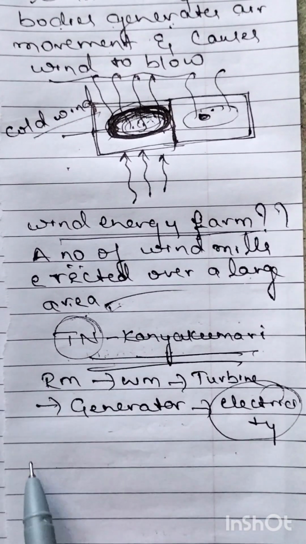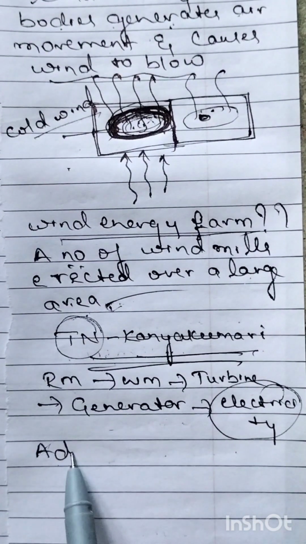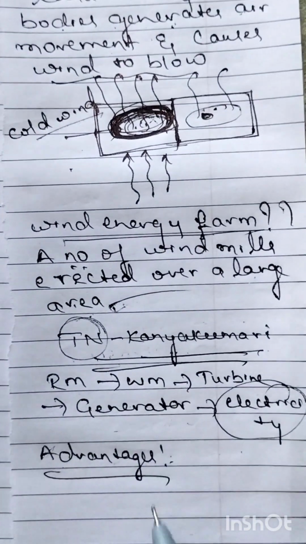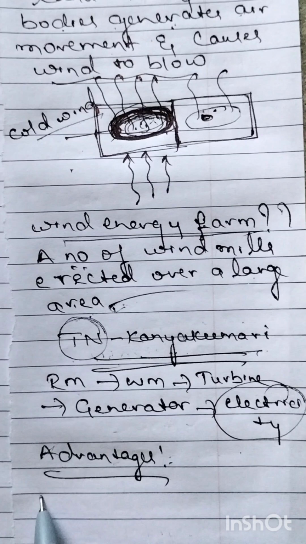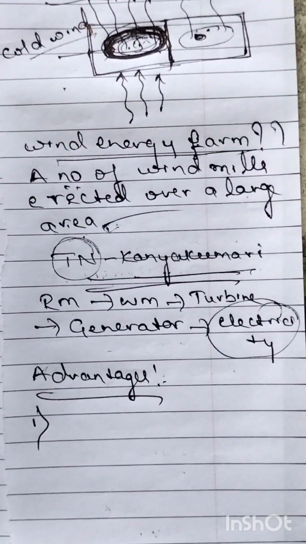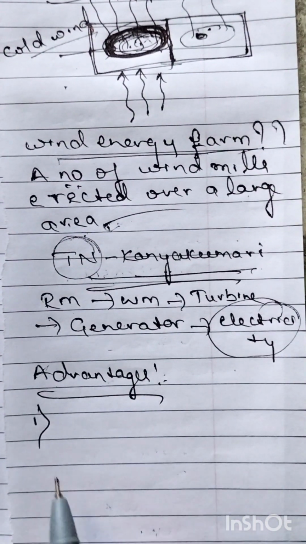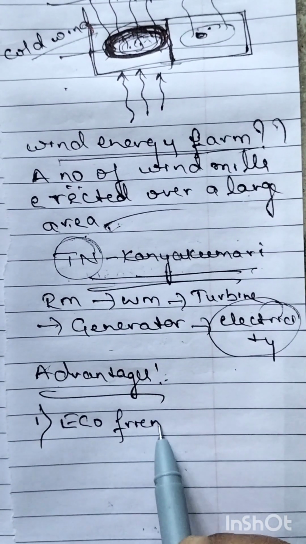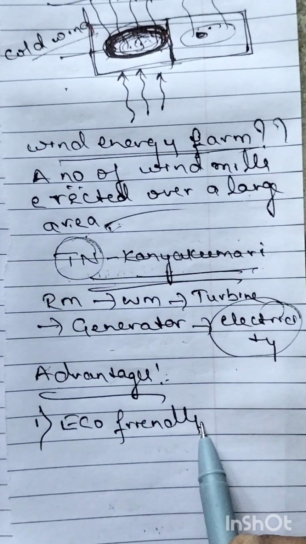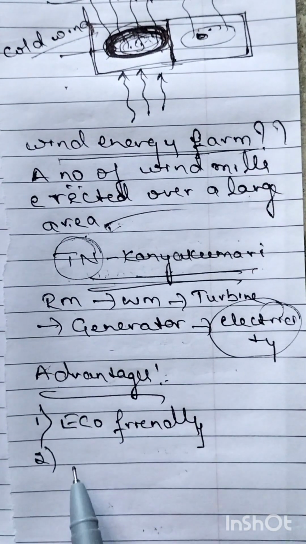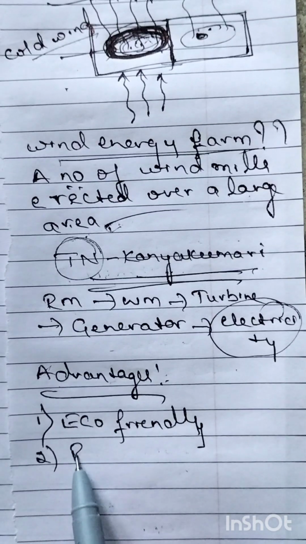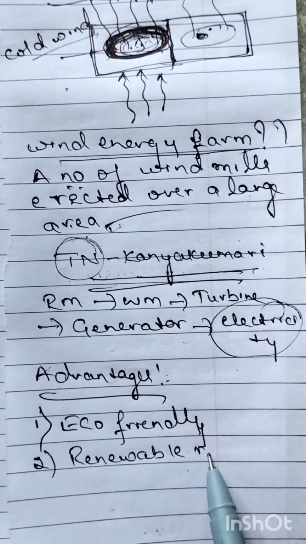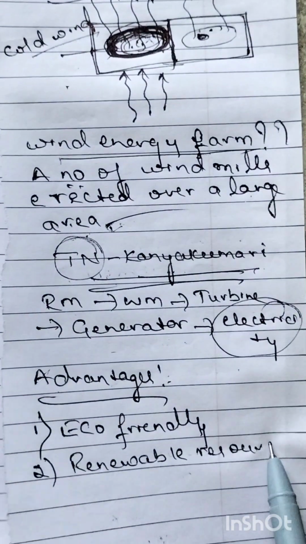The next topic is, let us study what are the advantages of the windmill. And the next one is what are the disadvantages of the windmill. So let us come to the first advantage of the windmill: windmill is eco friendly. That means it will not make any pollution. And the second one is windmill is a renewable source of energy, because it will not get depleted.